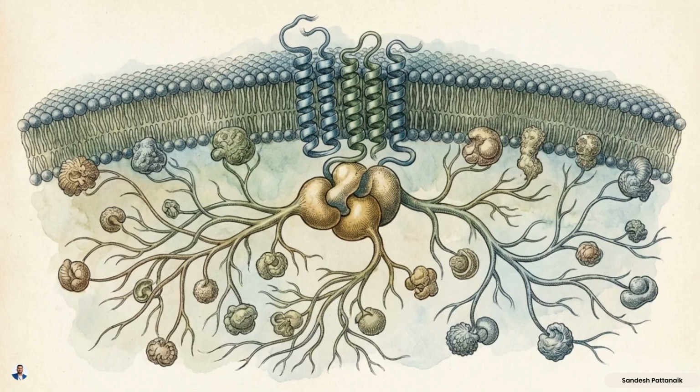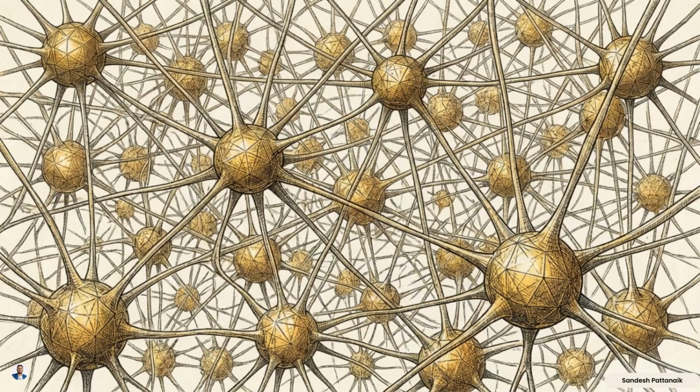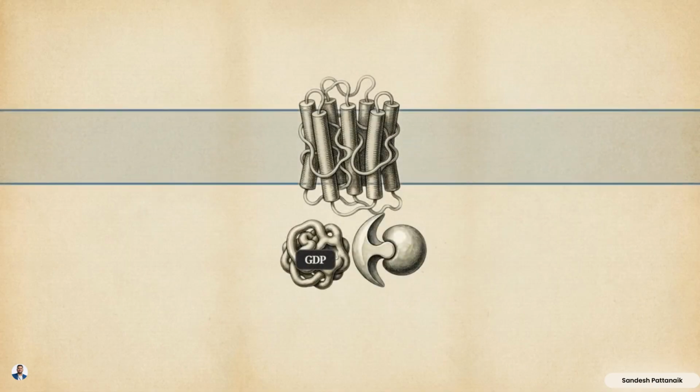By coupling this 7 transmembrane architecture to a select few intracellular pathways, GPCRs act as biological signal amplifiers. They take a transient exterior event, a single molecule brushing against a cell, and convert it into widespread interior physiological changes.